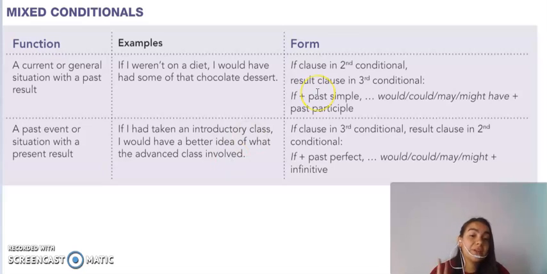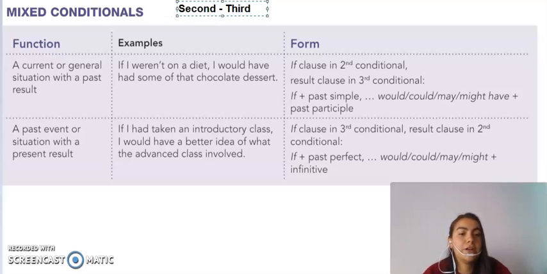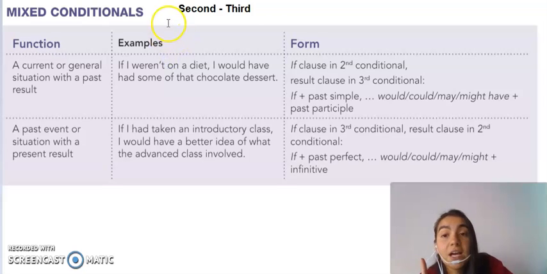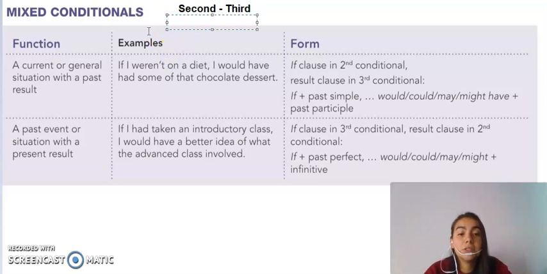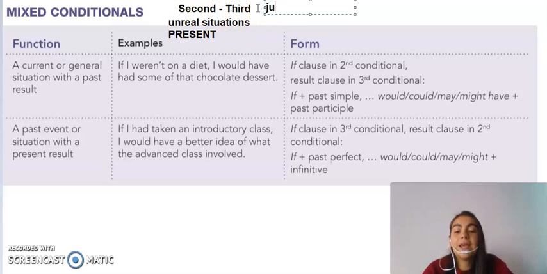So we have two types of mixed conditional, and in these two types of mixed conditionals, you're going to mix the second with the third conditional, right? So remember, we use the second conditional to talk about unreal situations in the present, right? And we're going to use the third conditional to talk about unreal situations, but they are in the past.